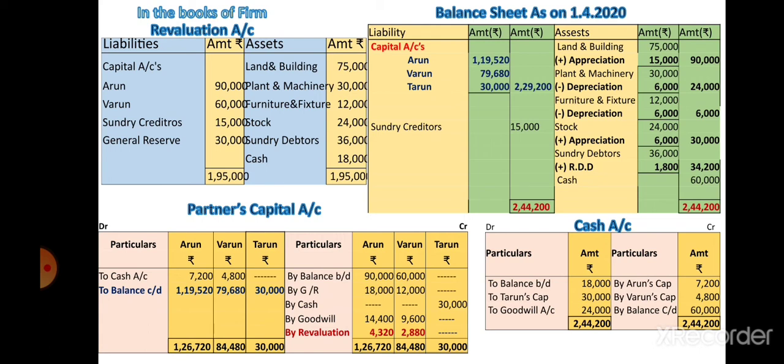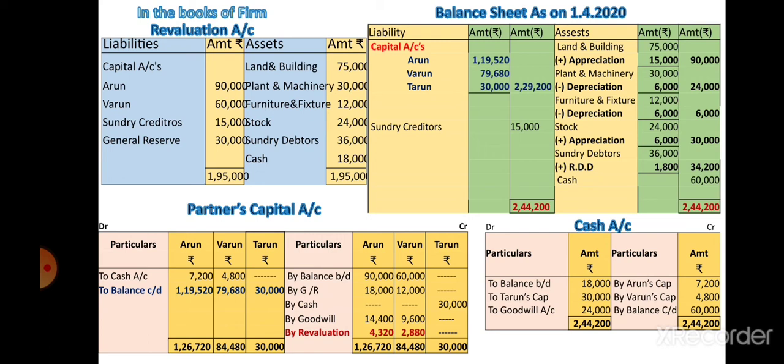Now coming to the cash account debit side, first write the cash account debit side, to balance brought down. The cash amount given here is 18,000. Write down 18,000, then Tarun's capital account 30,000. Now coming to the next adjustment. Land and building 90,000. The old amount is 75,000.